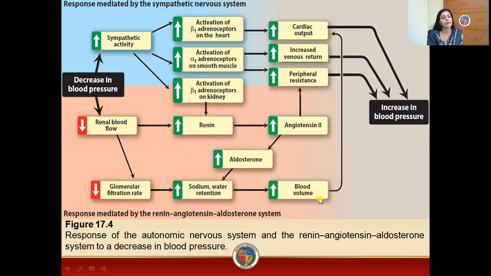As a result, there will be an increase in blood volume, and this increase in blood volume will increase the cardiac output, which will result in an increase in blood pressure. So students, this was all about how your kidneys basically